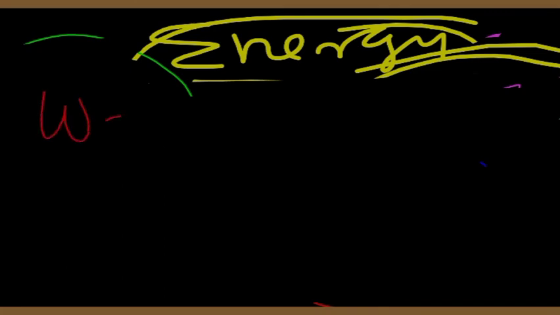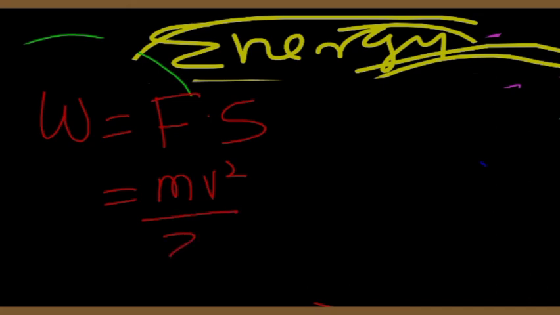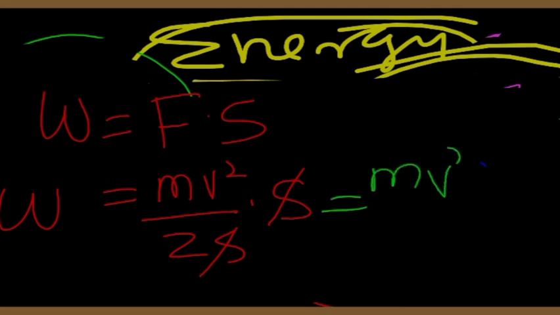Now substitute the force equation here: mv square by 2s into s. Then you can cancel out the s. Here you have the work, and the equation is mv square by 2, or half mv square.